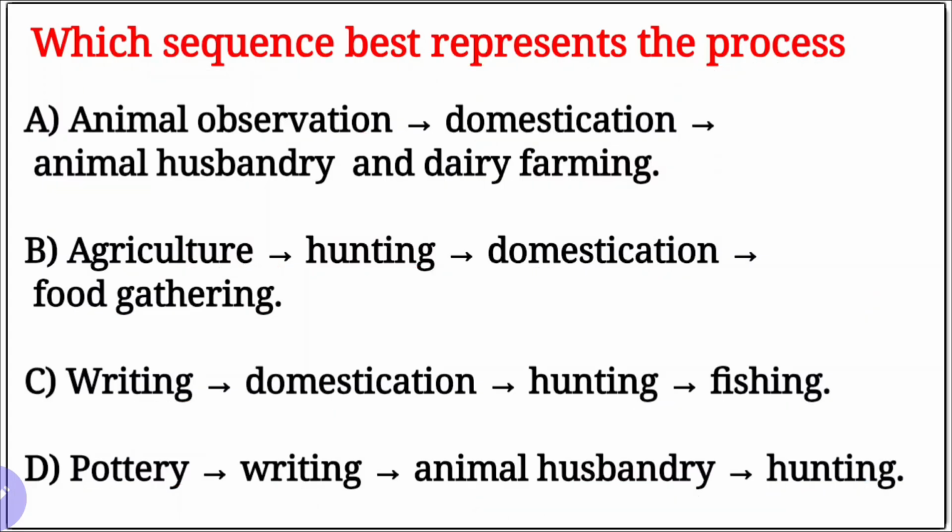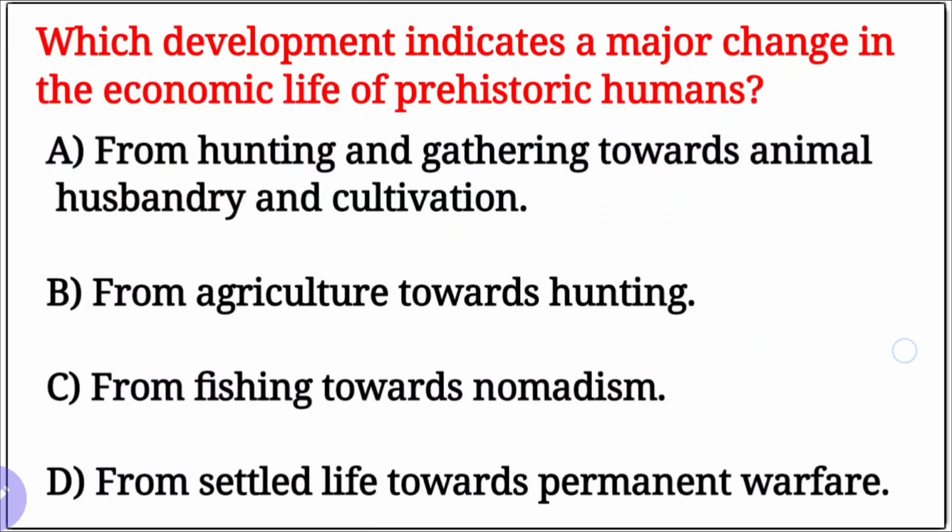Our right option is the first one. First, humans observe the animals' behavior. Then domestication. Next, animal husbandry, their food habits and breeding system, everything he knows. Next, dairy farming. 1, 2, and 3.